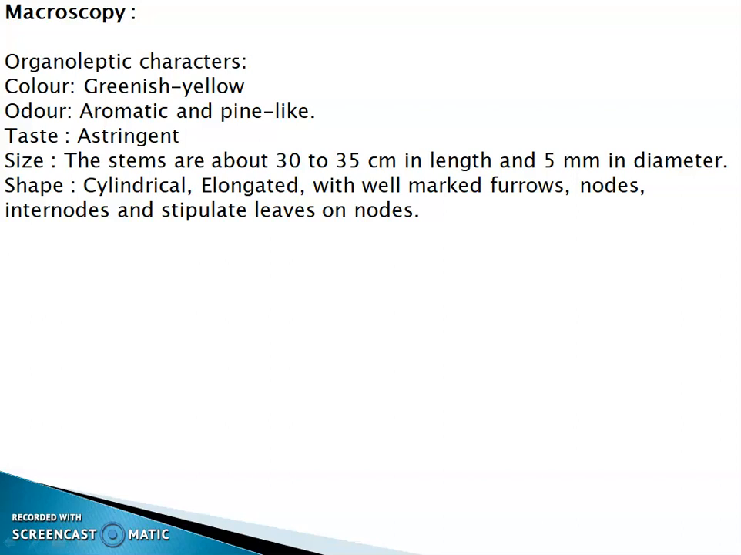Macroscopy. Color greenish yellow, odor aromatic and pine-like, taste astringent. Size: the stems are about 30 to 35 cm in length and 5 mm in diameter. Shape cylindrical, elongated with well-marked furrows, nodes, internodes and stipulate leaves on nodes.